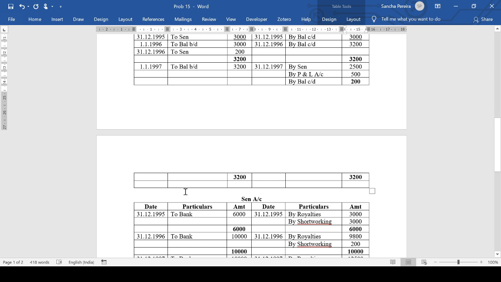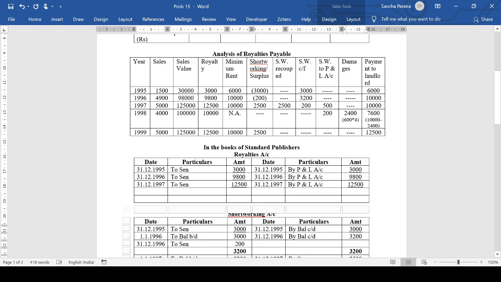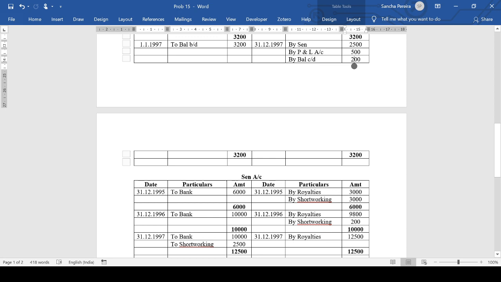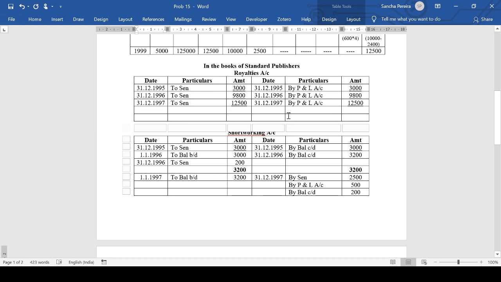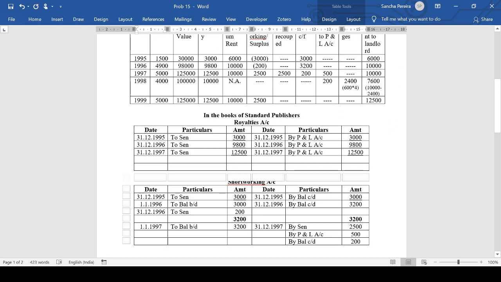So if you check the statement, you will have a balance carried forward of 200 here in the third year. So bring down the balance immediately. 1st January 1998, to balance brought down is 200. Okay, this automatically tallies. Going to the fourth year now.